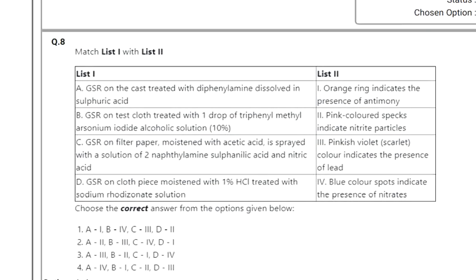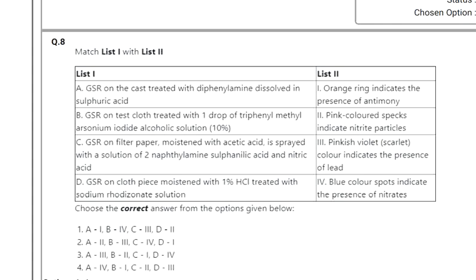Then match list 1 with list 2. Here I don't know whether everyone is having the same order of questions or not, but this is mine. Then list 1, list 2. GSR on the cast treated with... see, every option is having GSR, so it is about gunshot residue analysis. GSR on the cast treated with diphenylamine (DPA) dissolved in sulfuric acid.